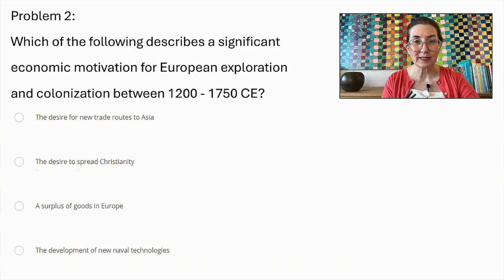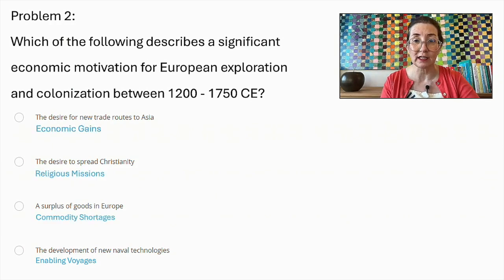While advancements in naval technology, such as improved ship designs and navigational tools, facilitated longer and more efficient voyages, these innovations were not an economic motivation in themselves, but rather enablers of exploration.